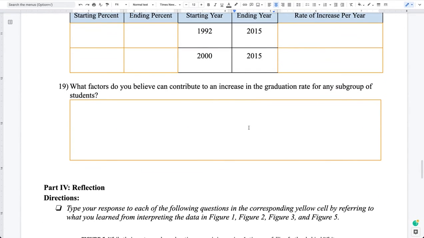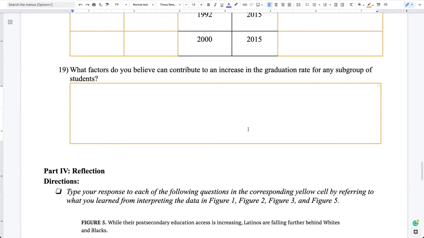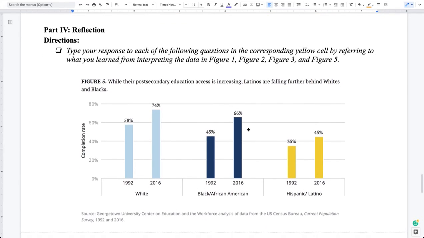and then go ahead and complete your reflection question here, which is, what factors do you believe can contribute to an increase in the graduation rate for any subgroup of students? So what might get that number, that percentage of students to continue to increase year by year? And then you have a final reflection section.